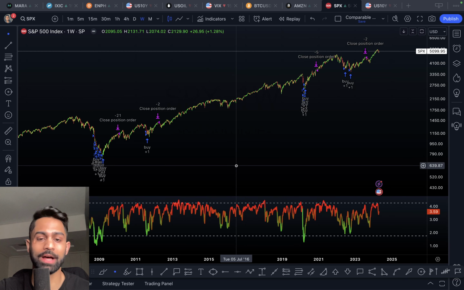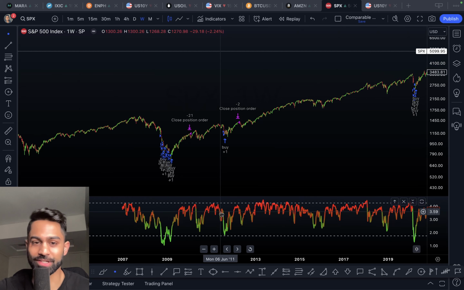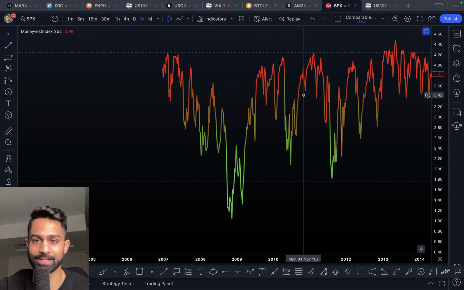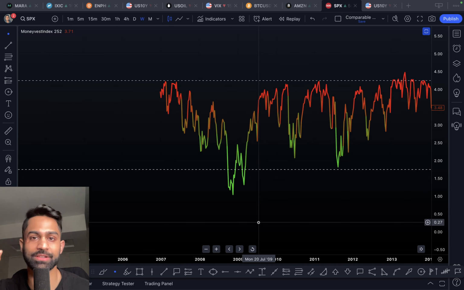For buying only. I don't necessarily use this for selling. And the reason for that is because you'll notice that every time, and it's kind of interesting, right? The more you learn about the market, the more you will understand that every time this index is in green. So just to give you a little bit of that logistical idea, this number ranges between 0 and 5. Okay, the MoneyVest index fluctuates between 0 and 5.